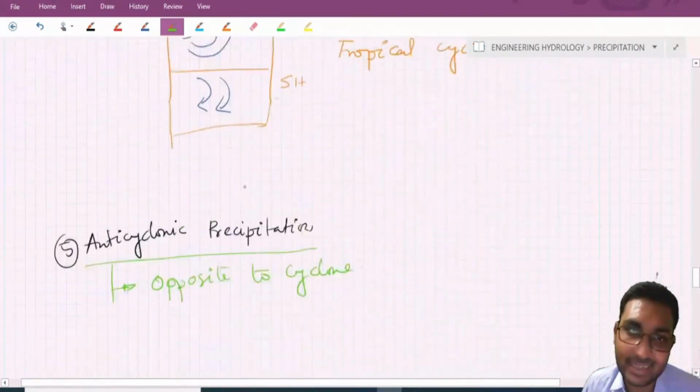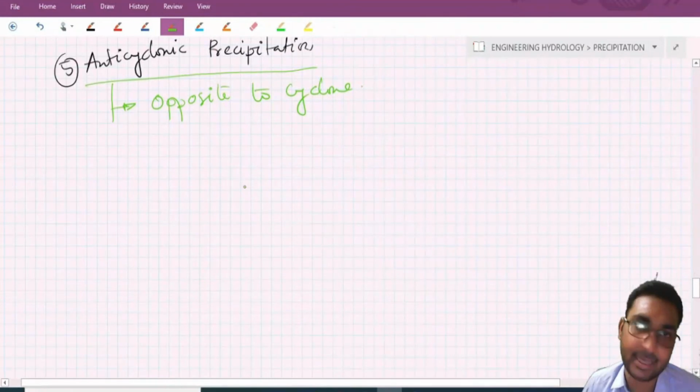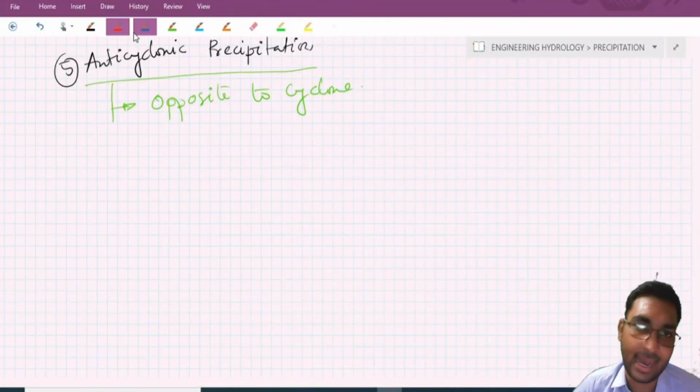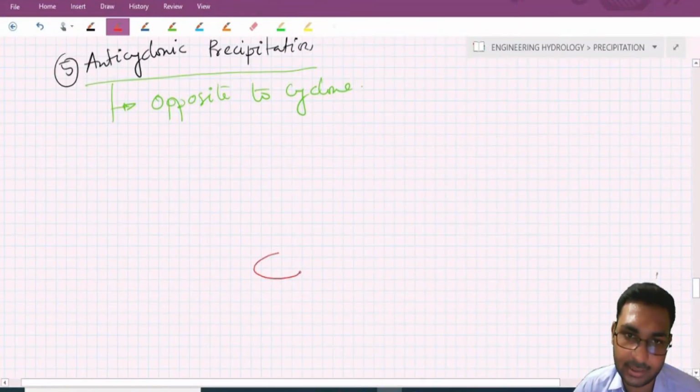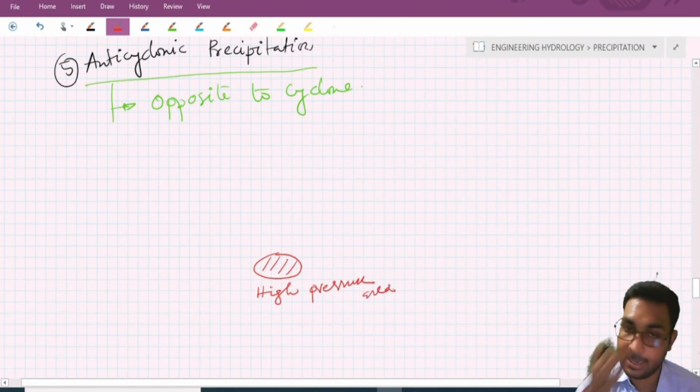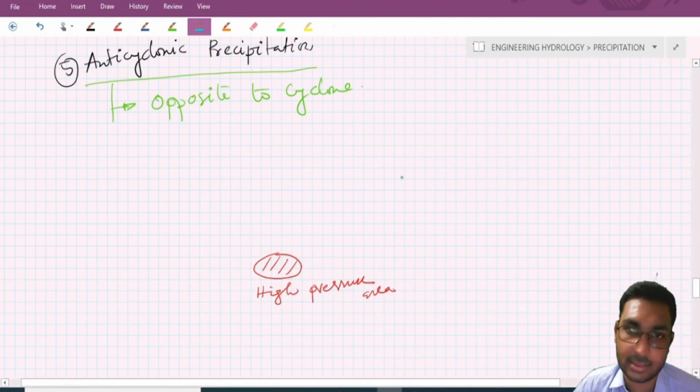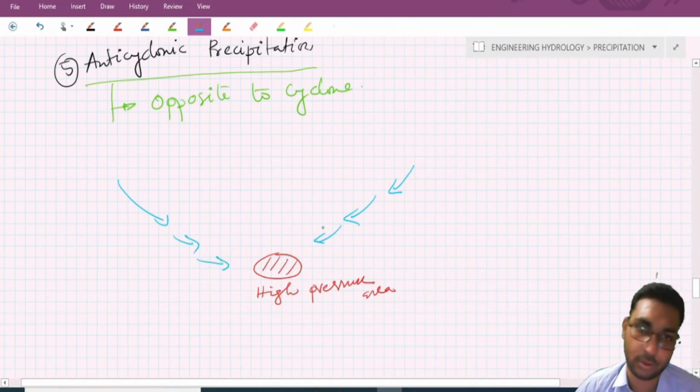But in an anticyclone, what happens? There is an area which has high pressure. Suppose this is a high pressure area. From the surroundings, the air comes to this high pressure area and forms the anticyclone.